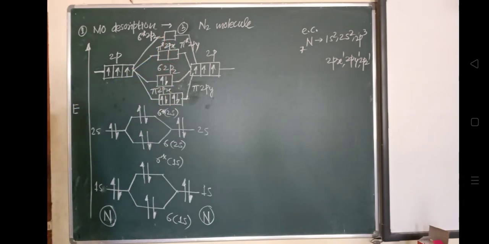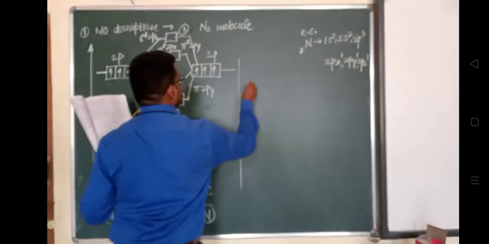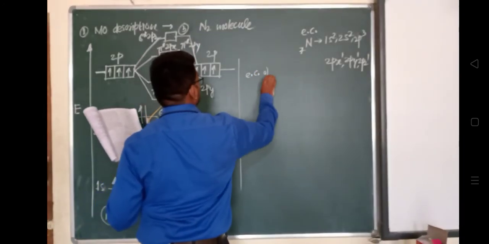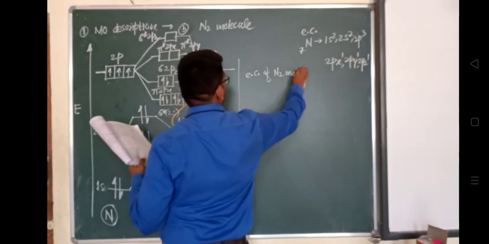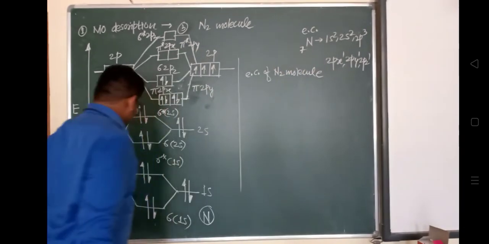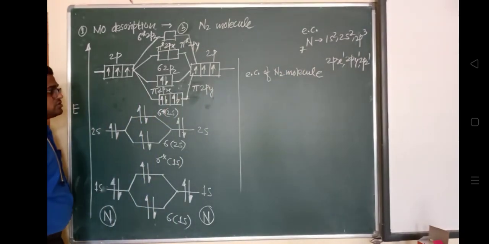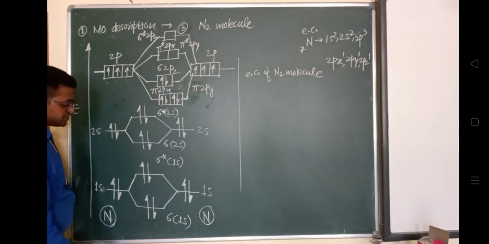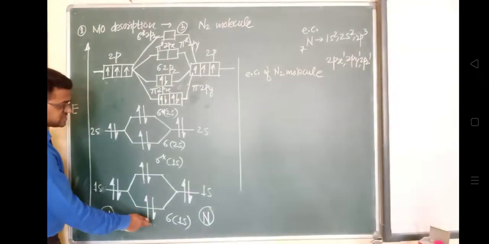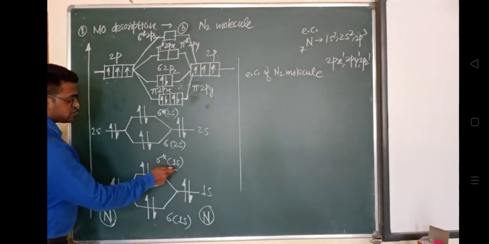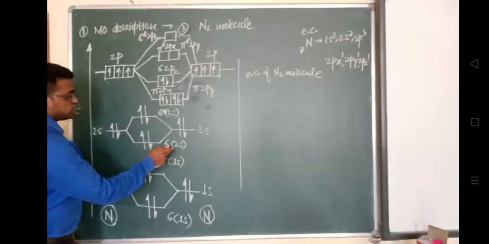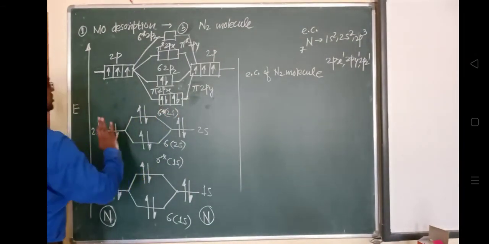So the electronic configuration of a N2 molecule, that is the nitrogen molecule. You can see here how the electrons will be arranged. Sigma 1s2, two electrons are present. Then sigma star 1s2, then sigma 2s2, sigma star 2s2.